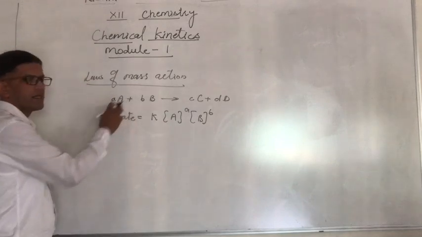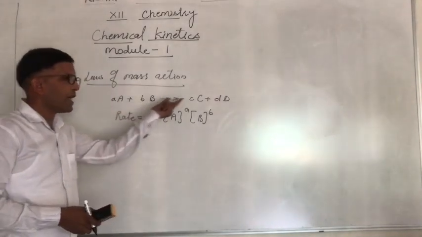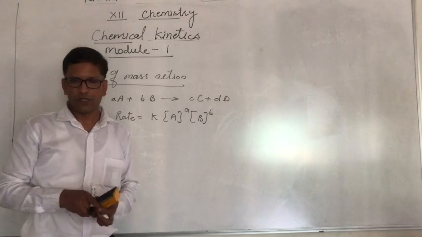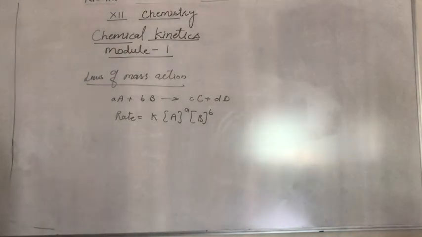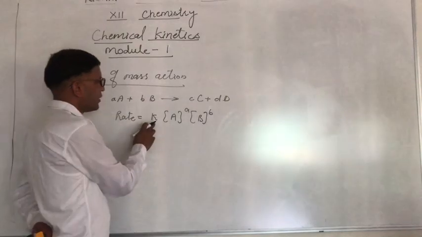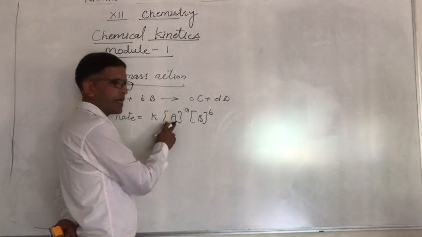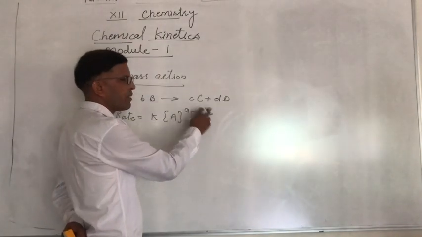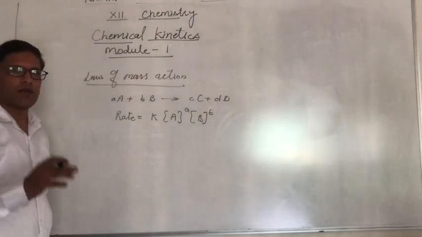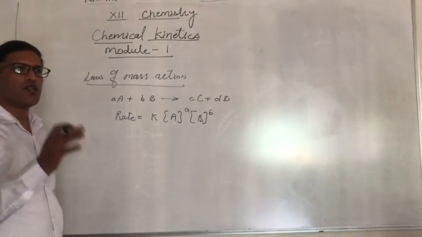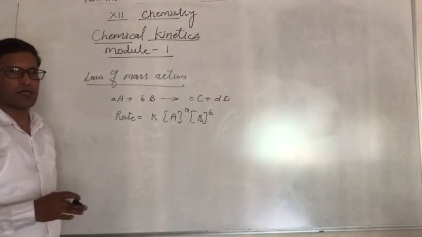These are the coefficients to balance the chemical equation. So the rate is equal to K into A raised to power a and B raised to power b, where a and b are stoichiometric coefficients which are used to balance a chemical equation.